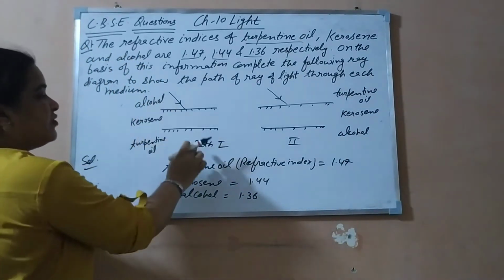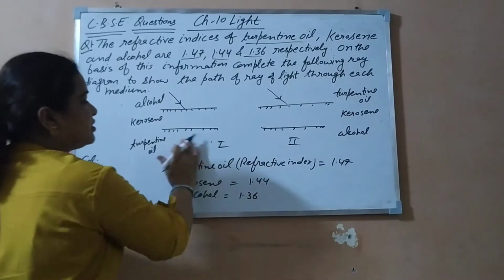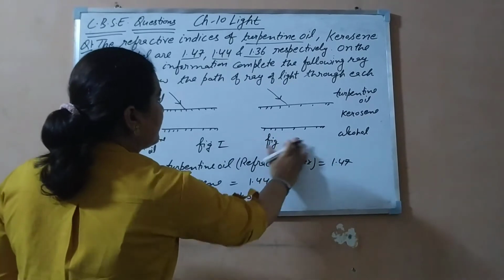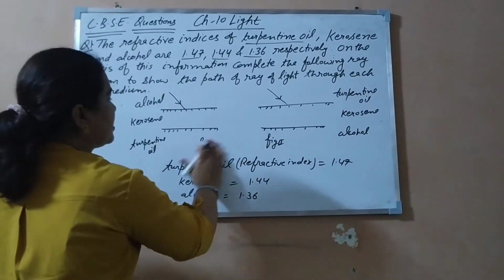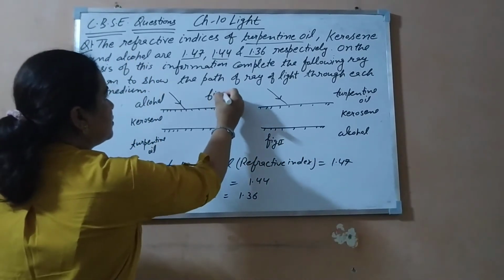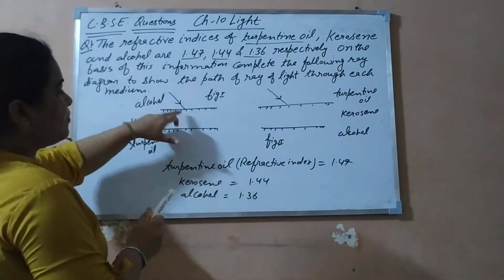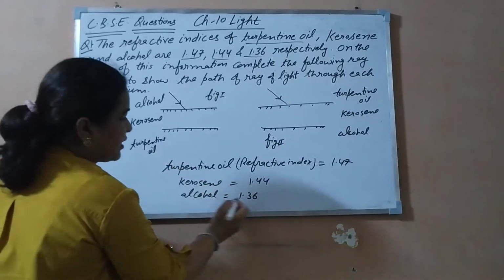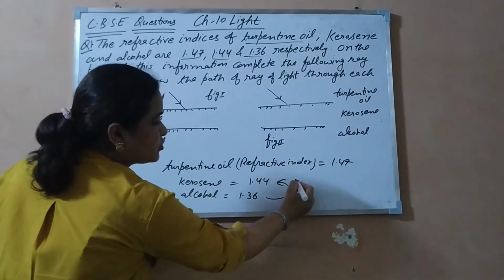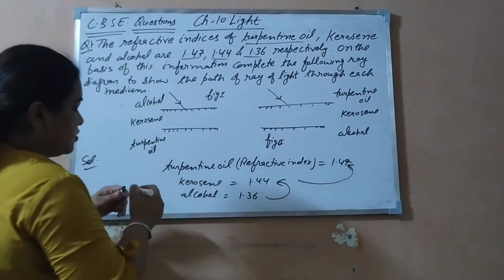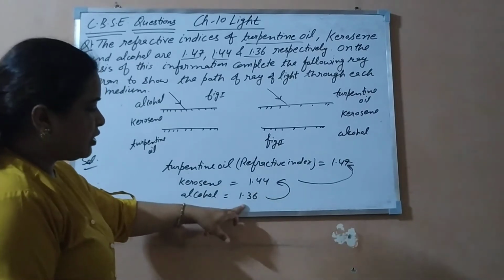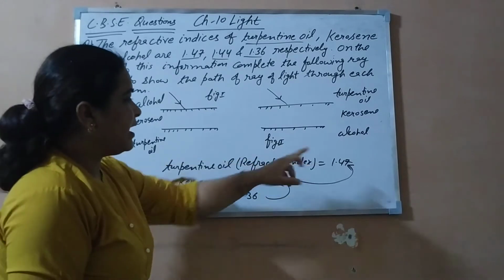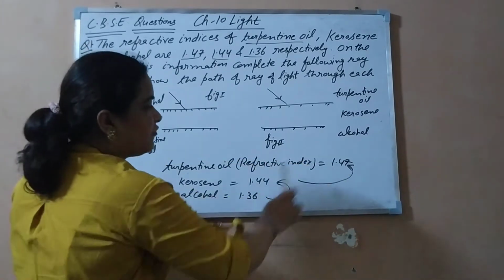In the first figure, and then the second figure, we have to complete the path. What does it mean? He is asking us to complete this path. From where is it going? Alcohol to kerosene to turpentine. What does it mean? Alcohol to kerosene and kerosene to turpentine. As you can see, the refractive index of alcohol is 1.36, kerosene is 1.44 and turpentine oil is 1.47.